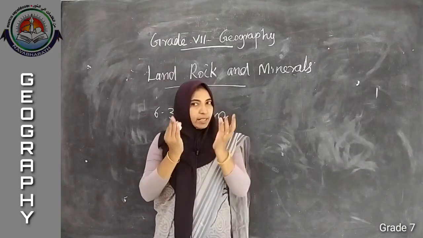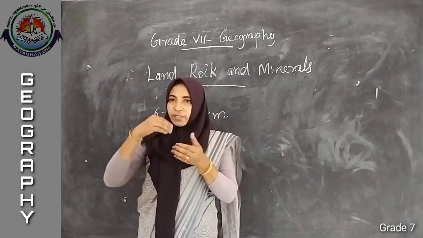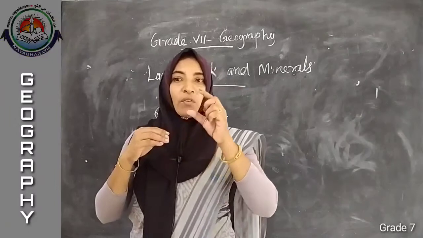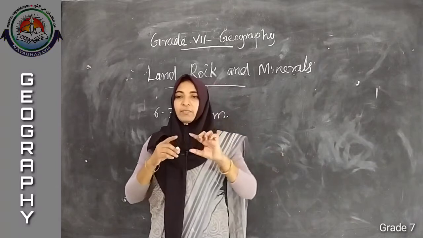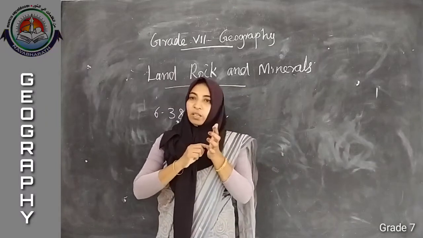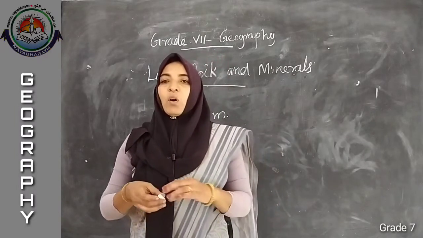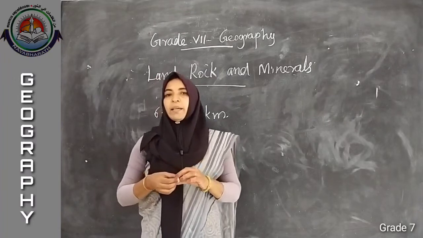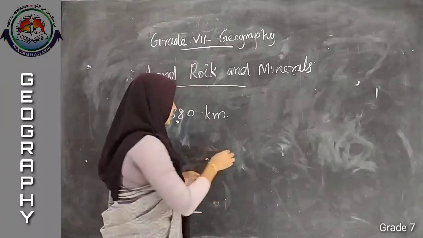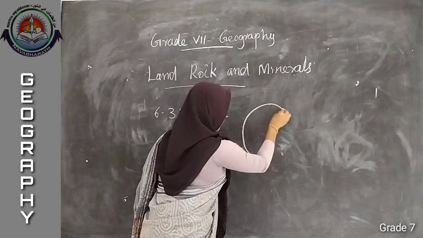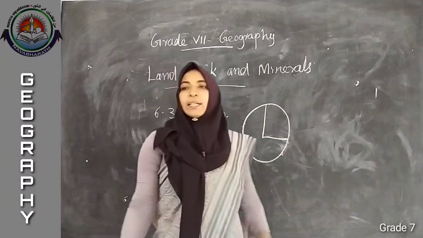On the top there will be a hard layer. Then after that a white layer will be there. Then after that there will be a round shaped yolk of the egg. Like that 3 layers will be there in the boiled egg. Like that we can compare our earth to a boiled egg. There are 3 layers for our earth.